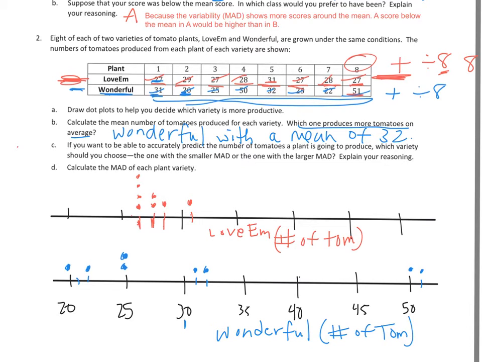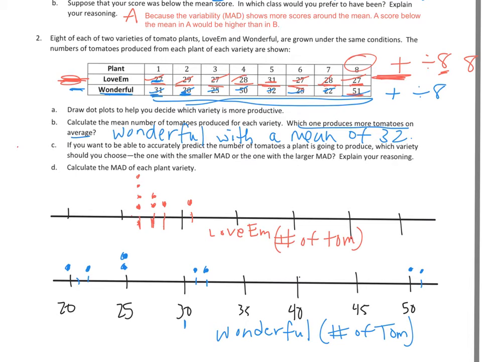Now, C says, if you want to be able to accurately predict the number of tomatoes a plant is going to produce, which variety should you choose? The one with the smaller mean absolute deviation or the one with the larger? I'm going to talk this one out. It doesn't say which one do you want to have more. It says which one do you want to accurately predict. The one with the lower MAD